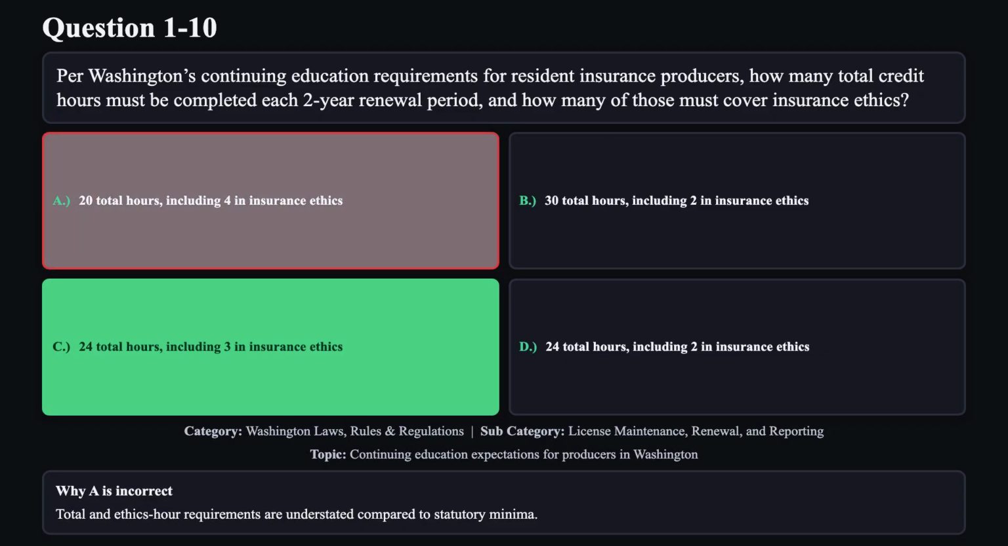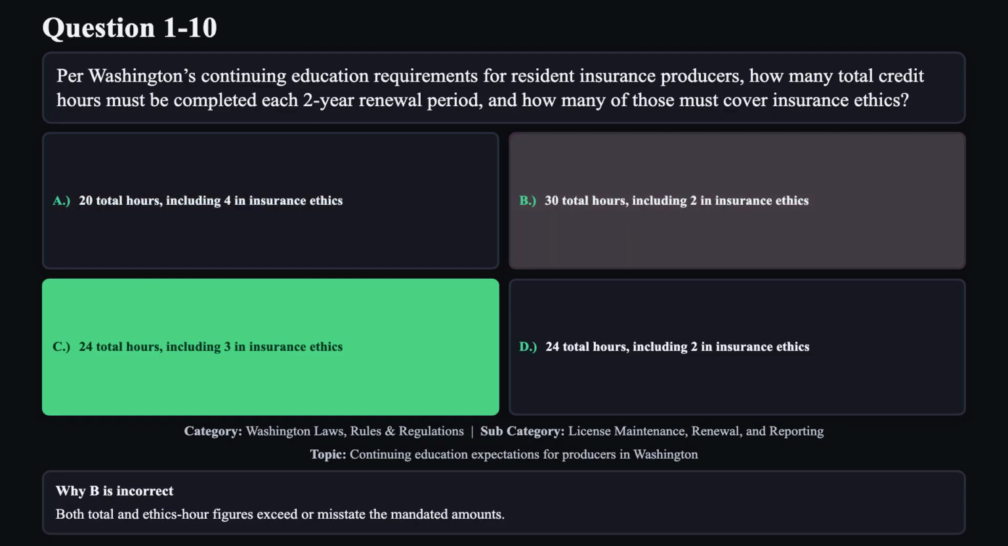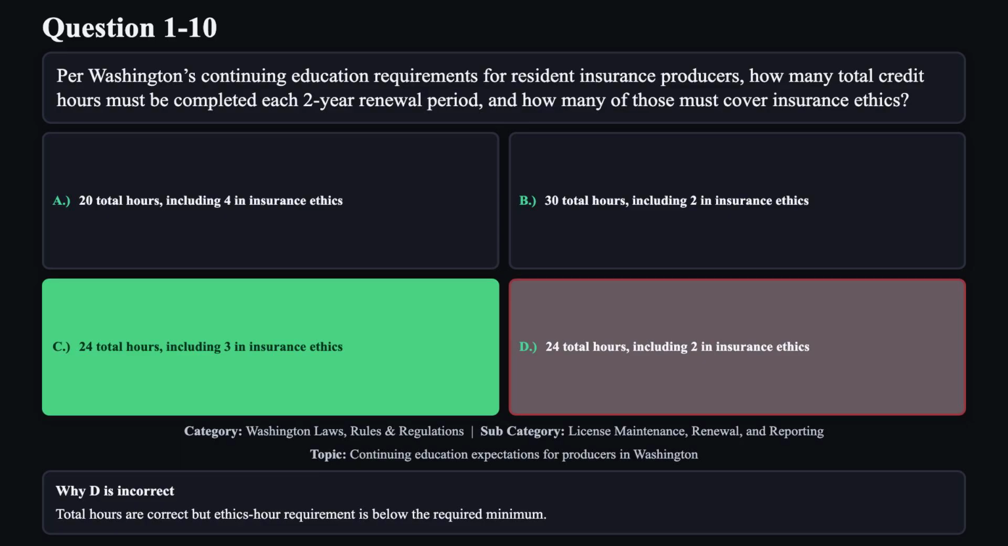Total and ethics hour requirements are understated compared to statutory minima. Reason B is not correct. Both total and ethics hour figures exceed or misstate the mandated amounts. Reason D is not correct. Total hours are correct, but ethics hour requirement is below the required minimum.